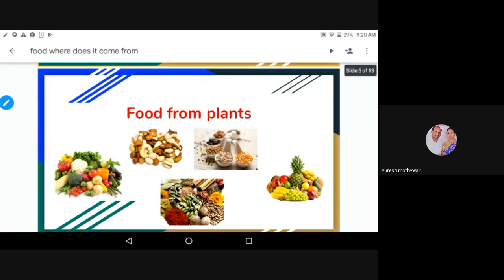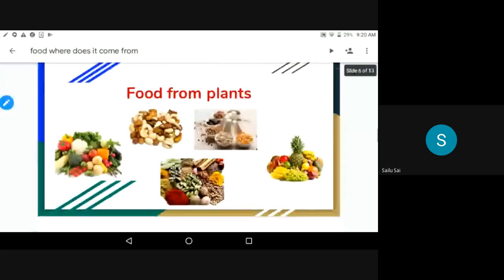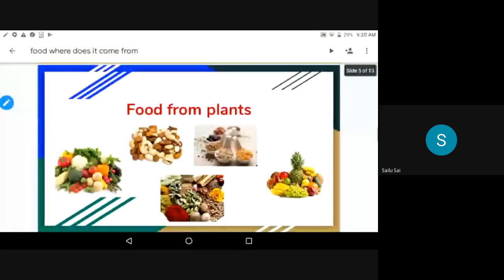Okay. So, food from plants. What food items are we getting from plants?